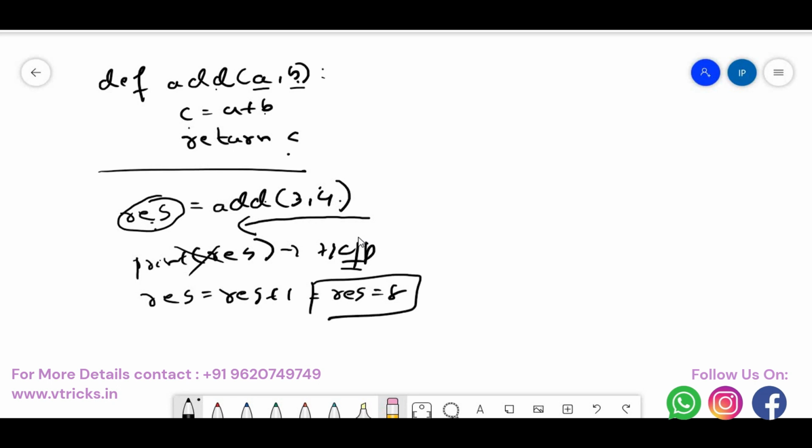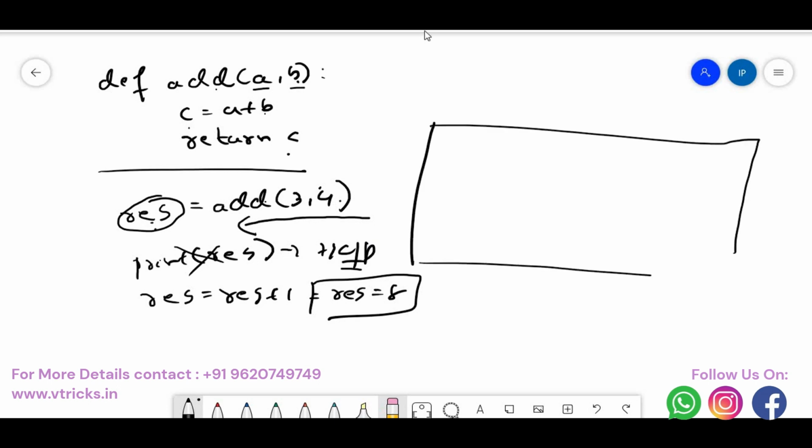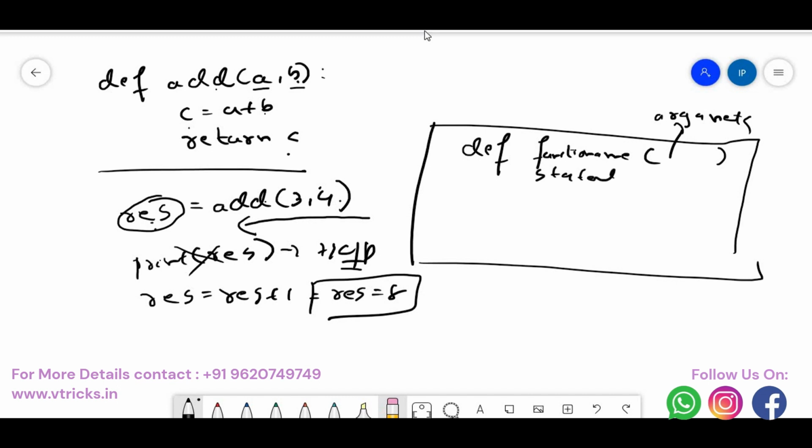But what we need to understand overall is, whenever we say functions, a function is a group of statements combined together in a single block. Okay, that is number one. Whenever we define a function, we have something called arguments. Let us make things very clear again, so I just put a template here. The template is def followed by function name. Function name can be anything. Then the space for your arguments. Here you can pass any arguments. Then here we have statements. How many statements you want, you can write.